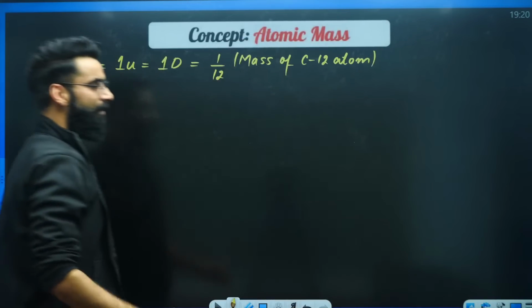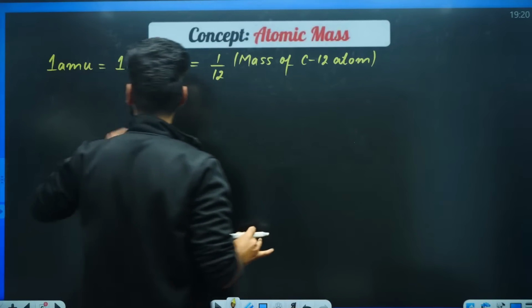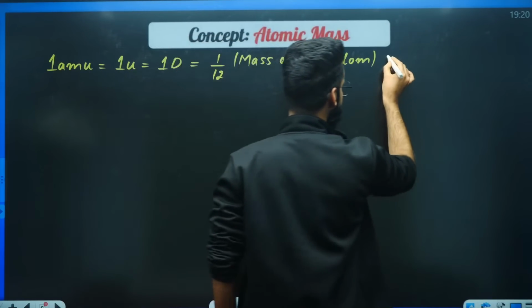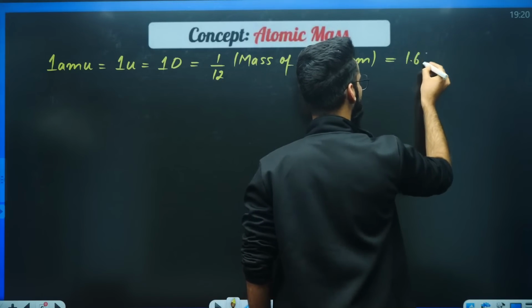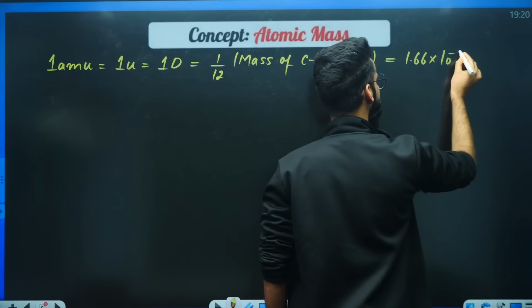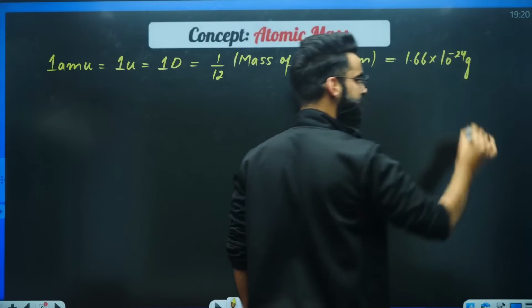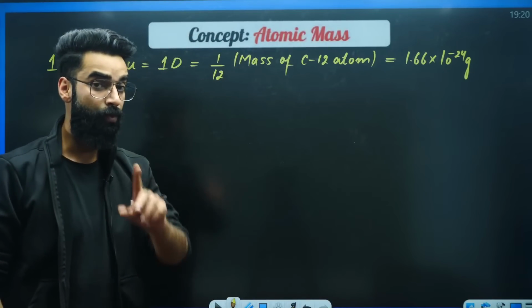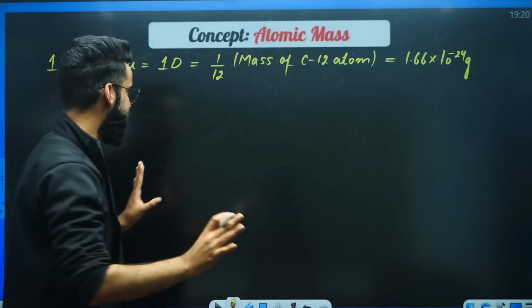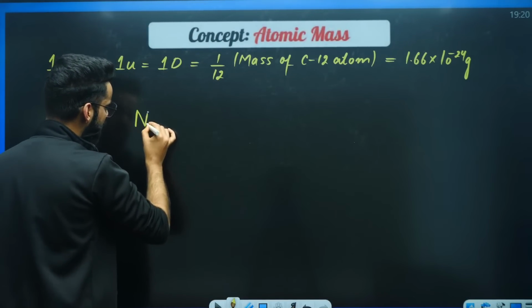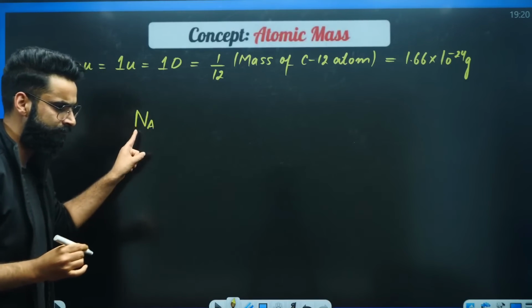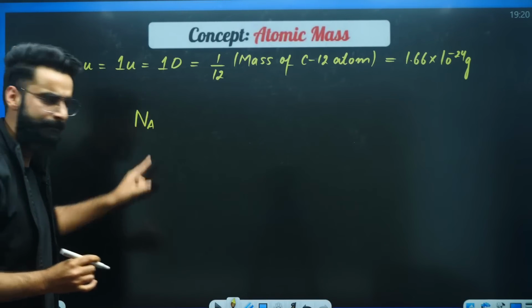We got to know the mass of 1 AMU in grams. How much is that? That is 1.66 × 10^-24 grams. One more thing: every one of you must have heard about the term Avogadro's number, represented by Na.